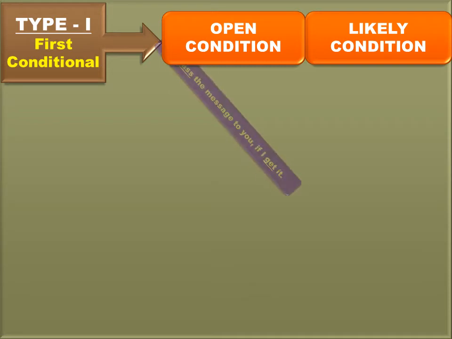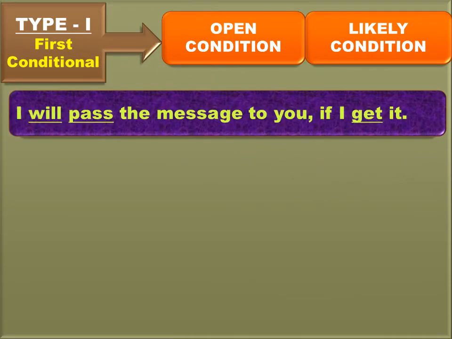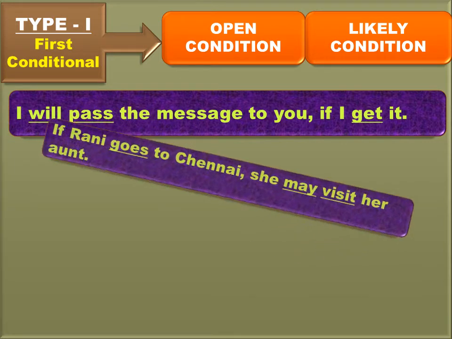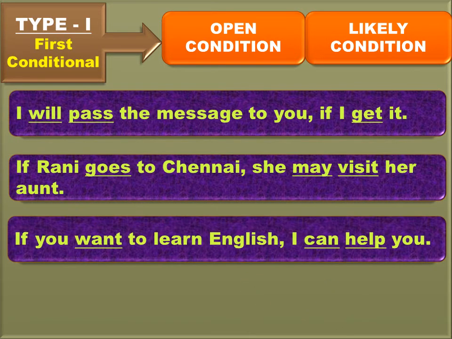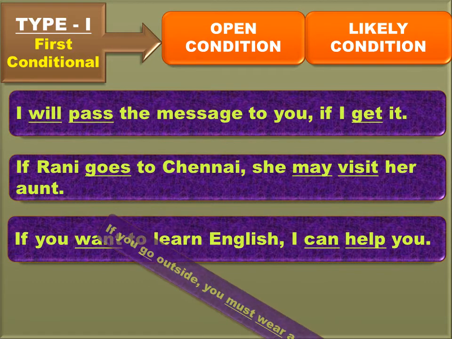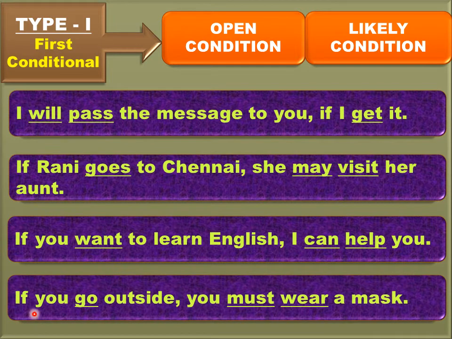Now let's see the first example. I will pass the message to you if I get it. The next one is, if Rani goes to Chennai, she may visit her aunt. The third one is, if you want to learn English, I can help you. And the next one is, if you go outside, you must wear a mask.